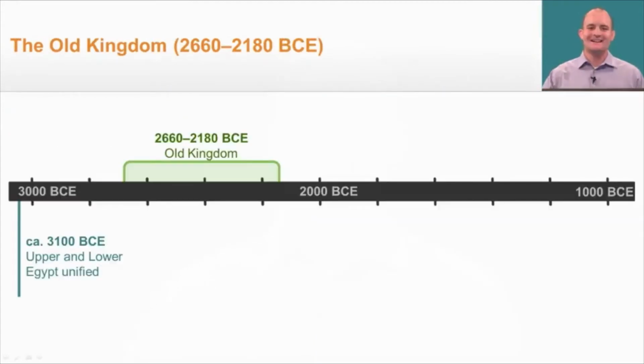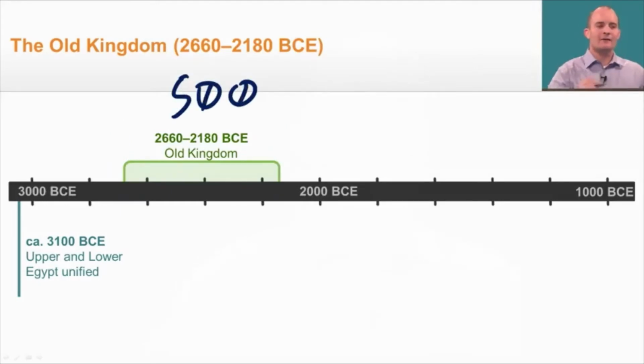Well, we just learned that around 3100 BCE, King Menes united Upper and Lower Egypt. Now, the Old Kingdom lasted from about 2660 to about 2180 BCE. About a time period of 500 years.